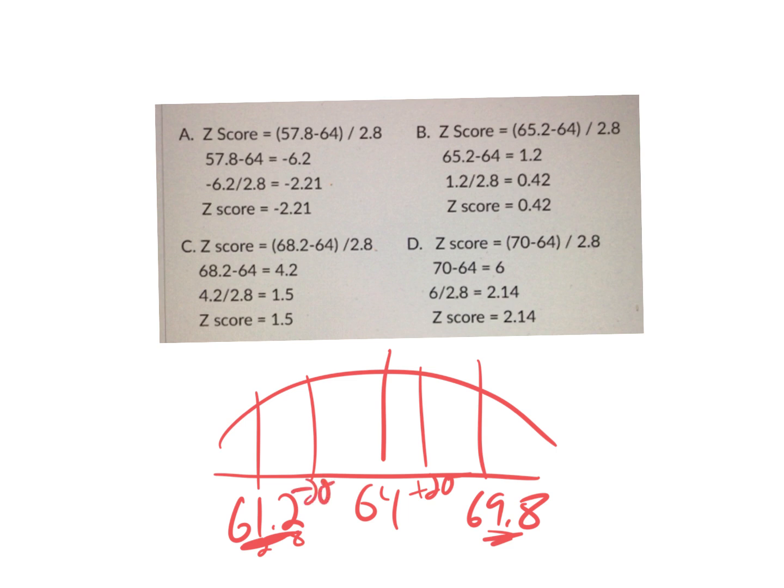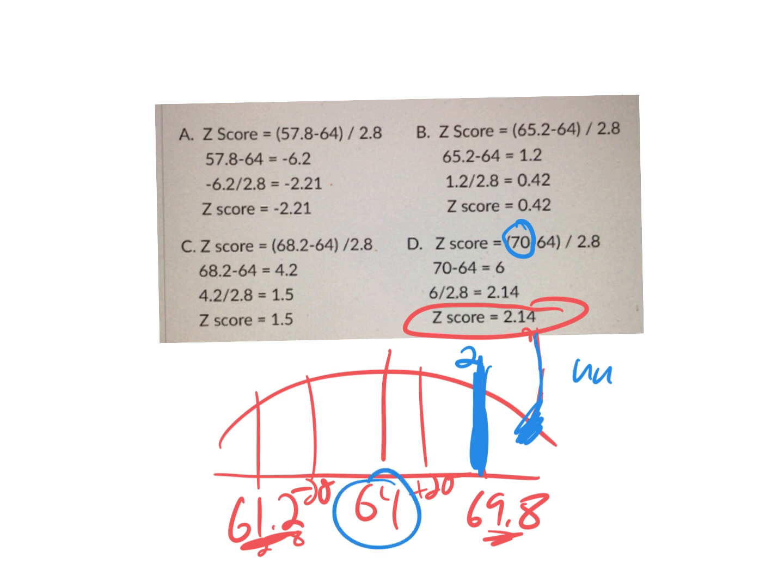We get this great tool in z-scores. And see how that's a z-score of 2.14? Well, that's more. Here, let me go to a different color ink. Here's my 2 standard deviation mark. So z-score 2, that's out here. And this is out in that tail area. So this is an unusual result. This is an outlier. Having a woman that's 70 inches tall, if this mean of 64 inches is true, she'd be unusually high compared to the rest of the female population.